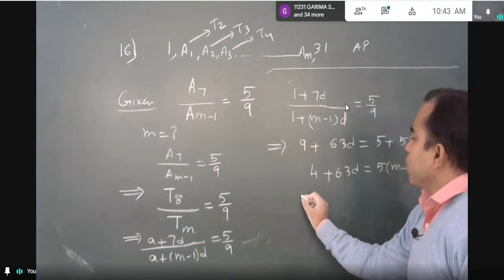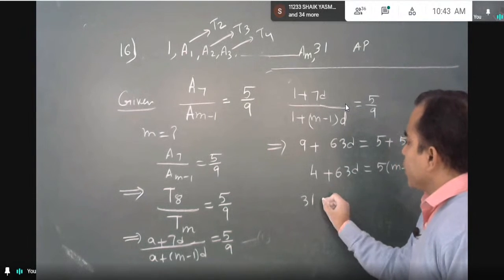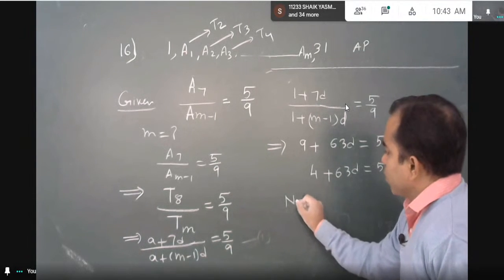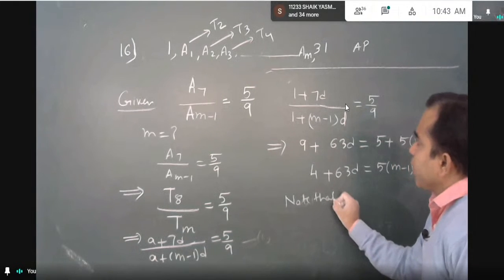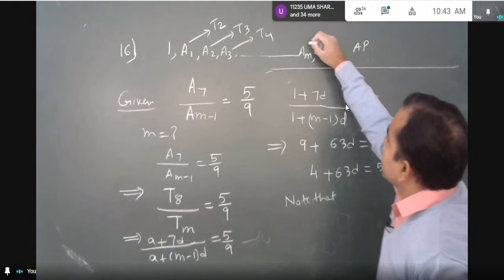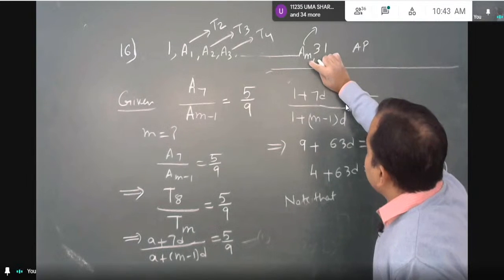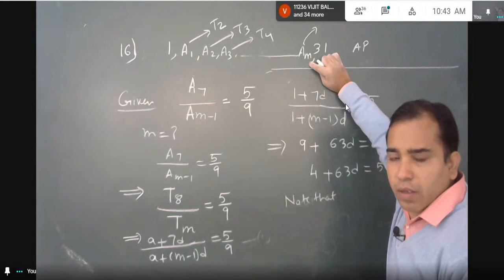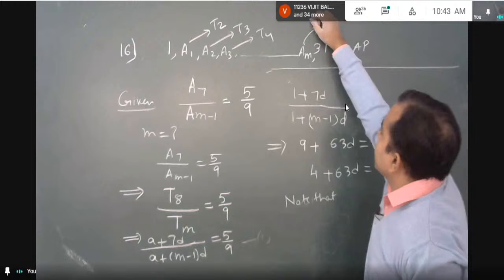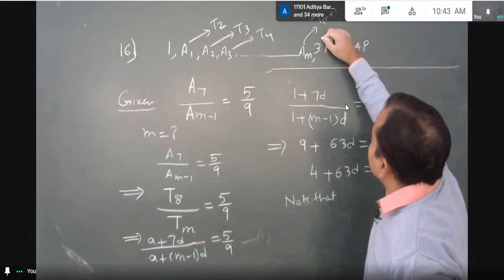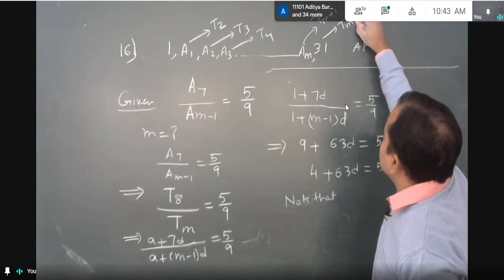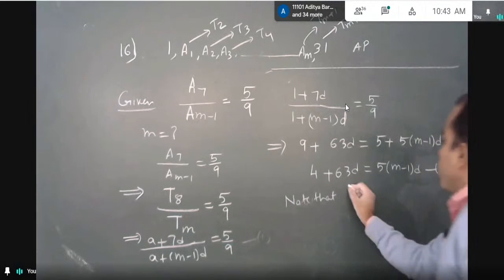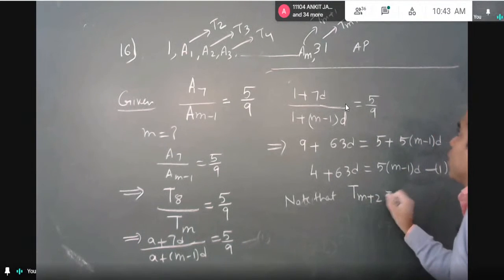Then 31 will be which nth term? The m plus 1 term. Yes, note that because till here m, this AM will be the m plus 1 nth term. Then this 31 will be the m plus 2th term. Note that term m plus 2 is 31.